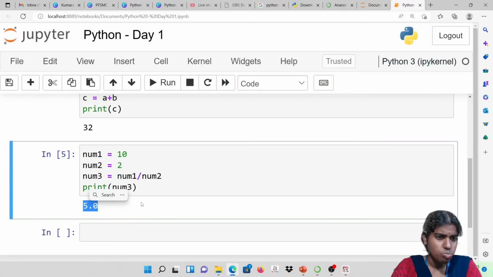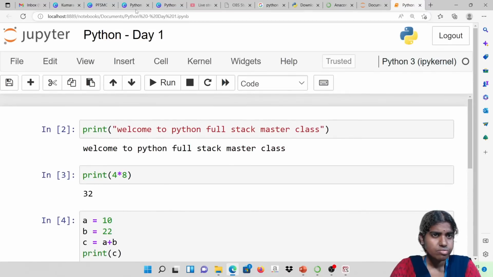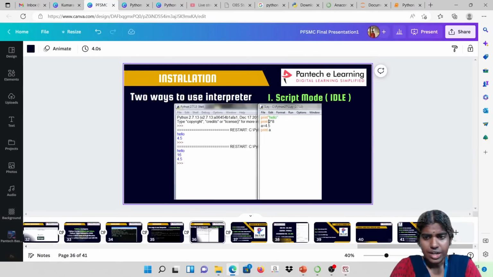I am going to get the output just below the input. Clear with this?